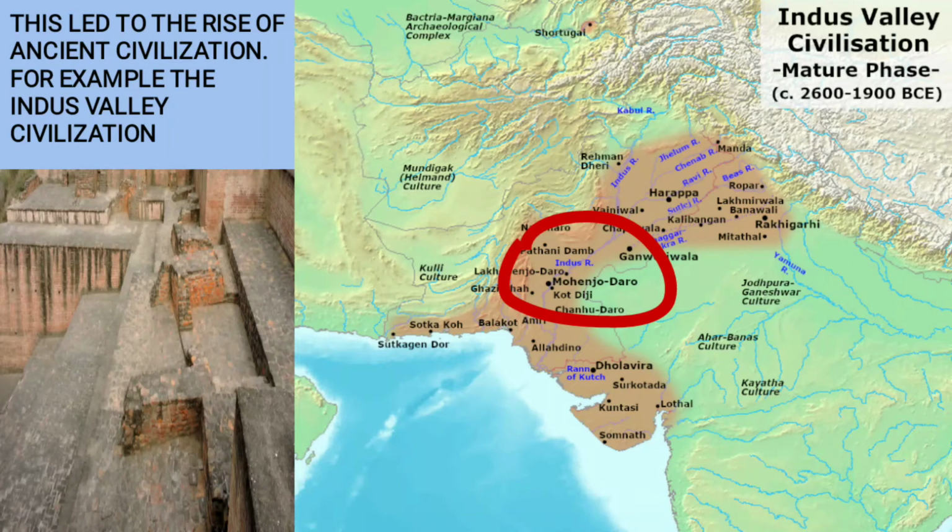This led to the rise of the ancient civilization. It is also known as the Indus Valley civilization because the river Indus is close by, and these people settled there in groups near the river banks and started agriculture. Why? Because the soil was fertile there.